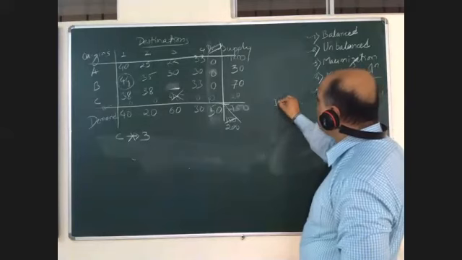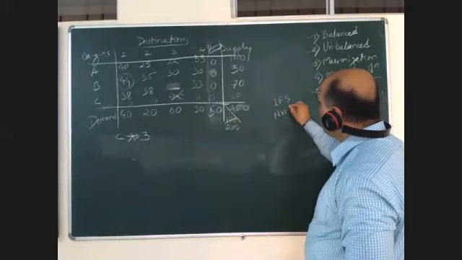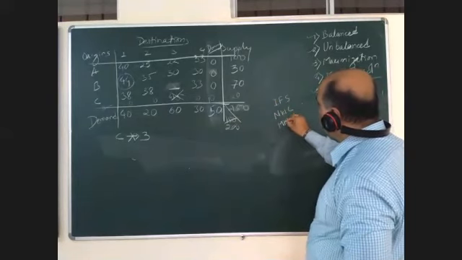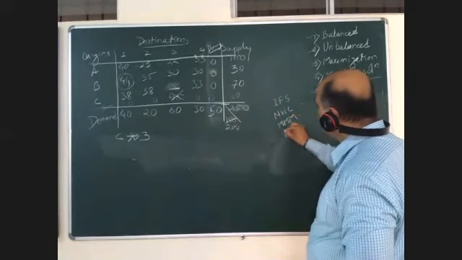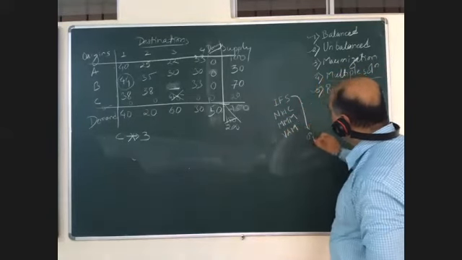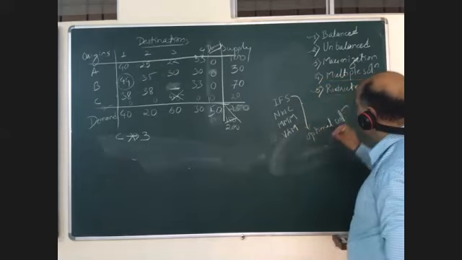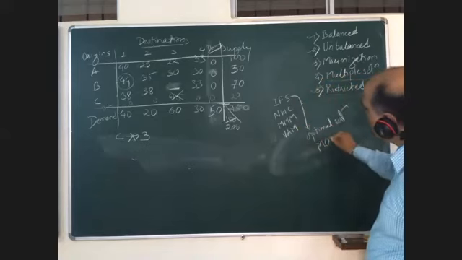Fine. So any given problem should be solved for minimization. There are 3 different methods to find out IFS. One is northwest corner method, another is matrix minimum method, and the third one is VAM. Once we get IFS, to get the optimal solution, we use the MODI method.